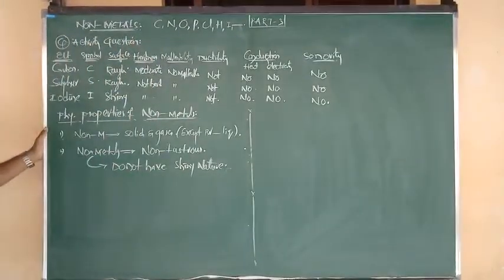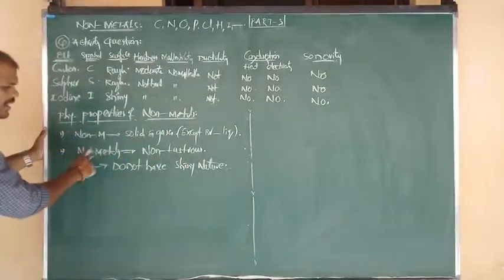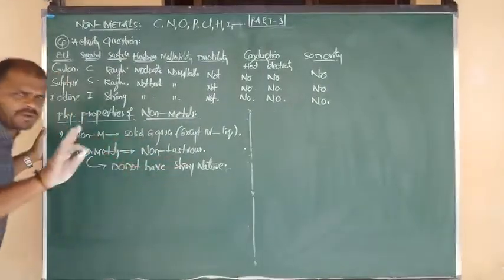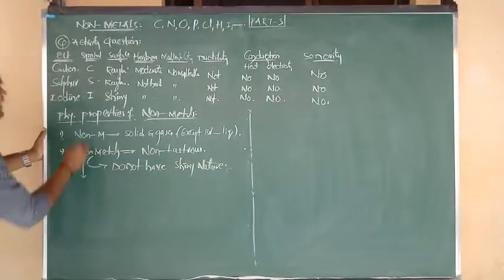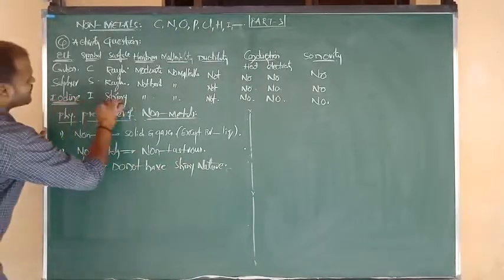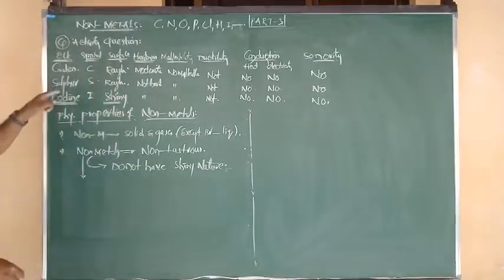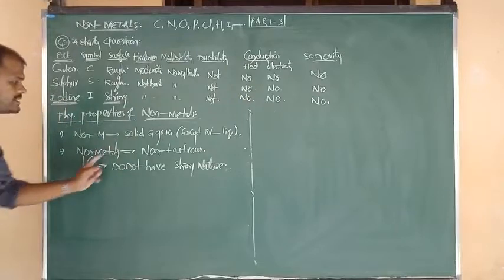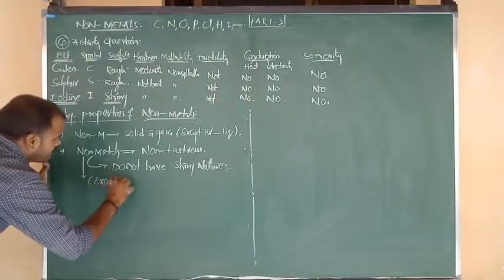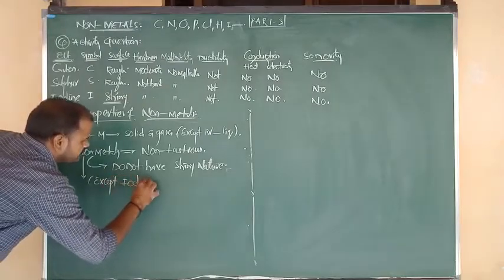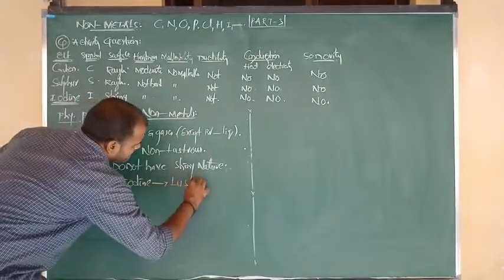But remember carefully, here I have said that non-metals are non-lustrous in nature. Non-metals do not contain any shining property or lustrous nature, except one. Already I have told you, that is iodine. Iodine contains which type of nature? Shiny nature. Except iodine, all remaining non-metals are non-lustrous. Iodine is lustrous, I told you.